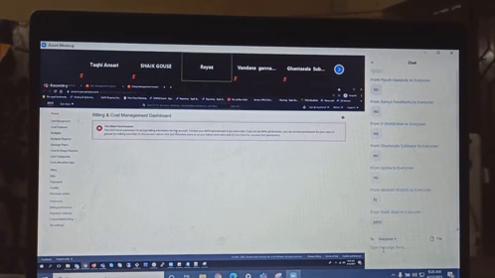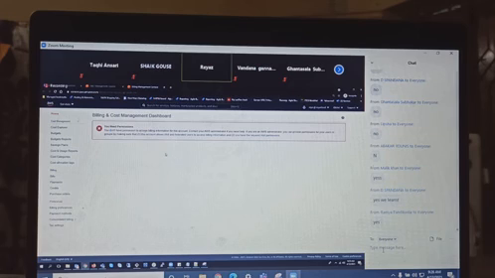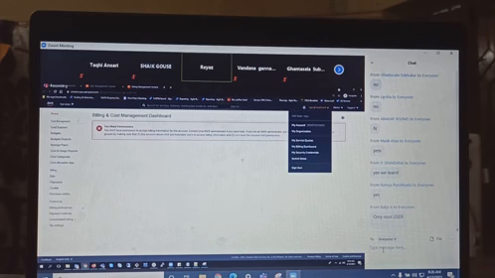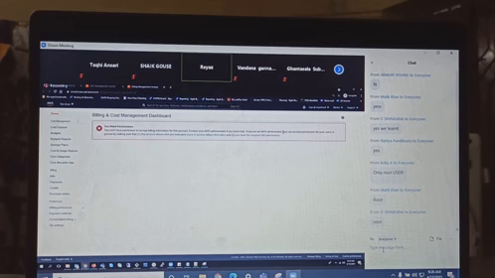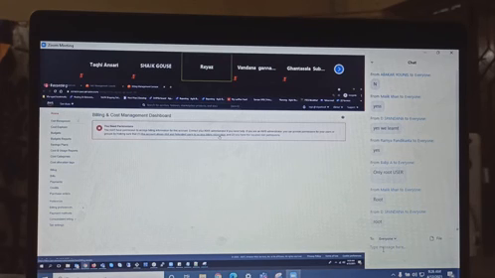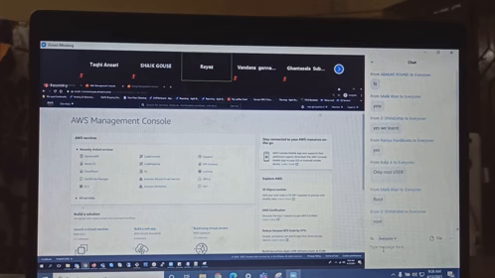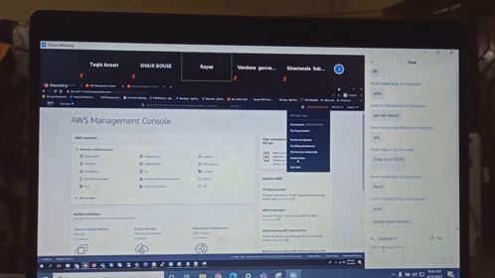If you want to check the billing and all these things here, you need to log in with the root user, or you can give billing access permissions to the IAM user. You need to follow all these things. But yeah, you have the root account with you, you can log in with that. We'll talk about switch roles soon, and then sign out.